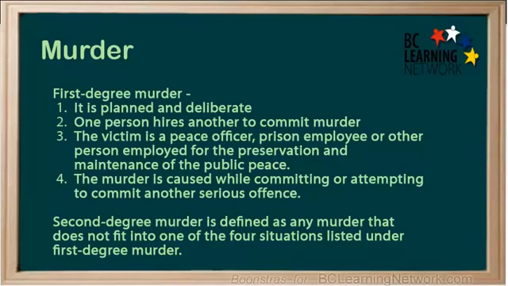Second-degree murder is defined as any murder that does not fit into one of the four situations listed under first-degree murder. Both first and second-degree murder have a minimum sentence of life imprisonment. The difference is when they can apply for parole. After 25 years for first-degree murder, and usually after 10 years for second-degree.